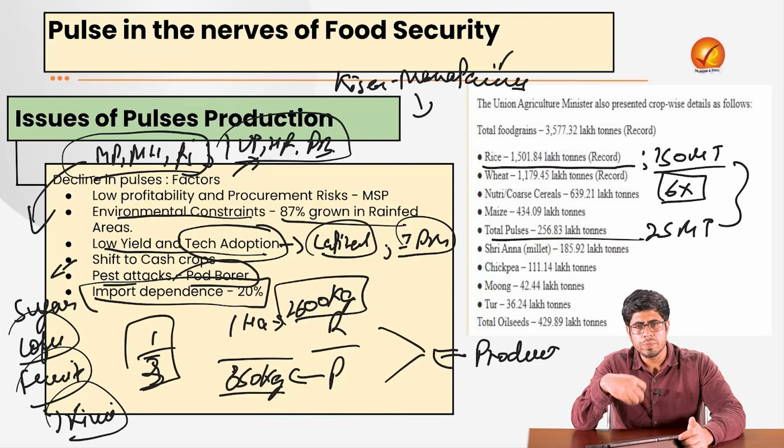So the import competition is also one of the factors regarding the lower availability of the crops and less viability for the farmers to grow those pulses crops. Now these are the issues that India as a nation is facing regarding pulses, which are actually, as we saw, the pulse of national nutritional security as well as the livelihood security of these poorer farmers.